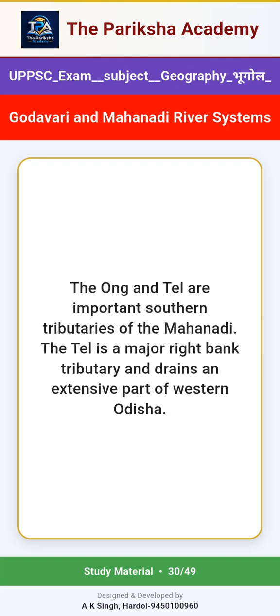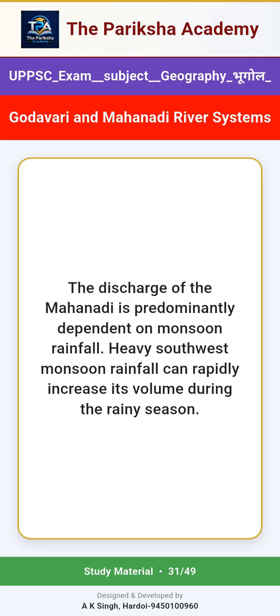The Om and Tel are important southern tributaries of the Mahanadi. The Tel is a major right-bank tributary and drains an extensive part of western Orissa. The discharge of the Mahanadi is predominantly dependent on monsoon rainfall. Heavy southwest monsoon rainfall can rapidly increase its volume during the rainy season.